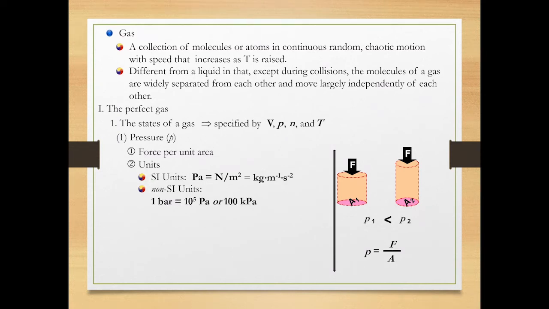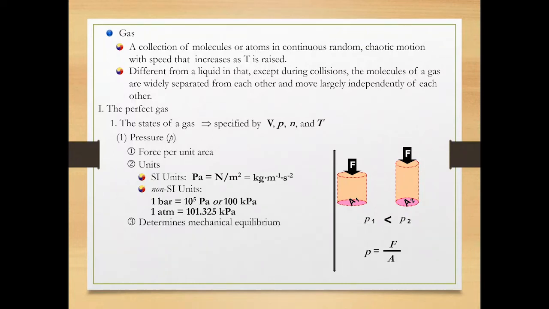Bar is a non-SI unit. 1 bar is equal to 100 kilopascal. ATM is another non-SI unit. 1 ATM is equal to 101.325 kilopascal.